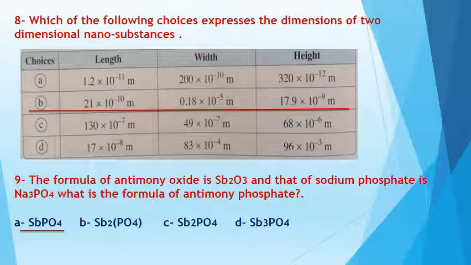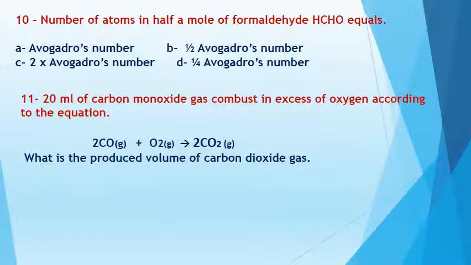Okay, let's go to see the next question. Number 10. The number of atoms in half a mole of formaldehyde HCHO equals. Okay, pay attention. This is a very important question.